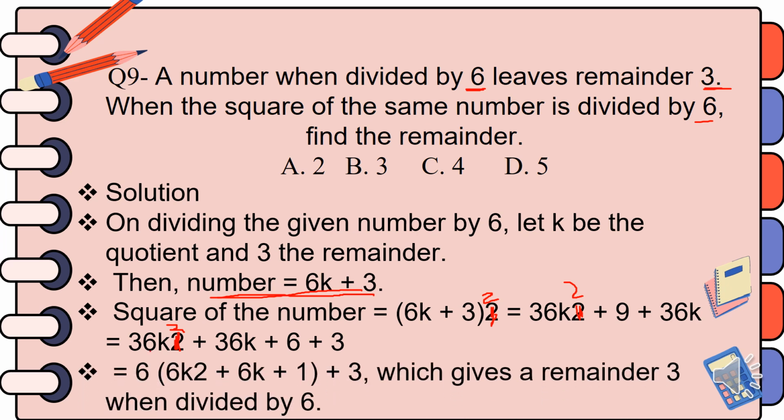Then you can have 6 as a common factor for the first 3 terms. 6 into 6K squared plus 6K plus 1, plus 3, and simply the remainder here is 3. And the answer for this question is choice B.